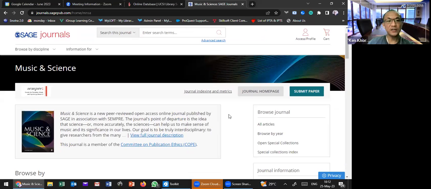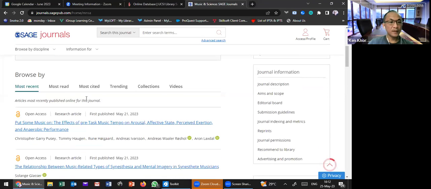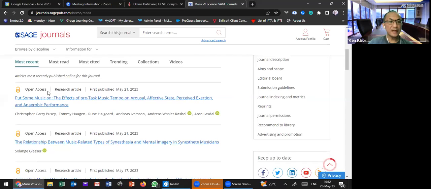So this is the journal page. They give you the definition of the journal, and you can see the most recent articles. Some of them are open access, meaning that if it is an open access journal, you don't really need to authenticate using your VPN. You can also access this journal.